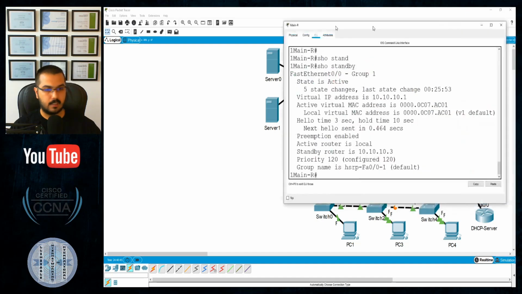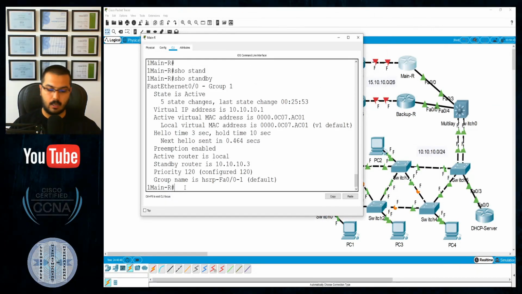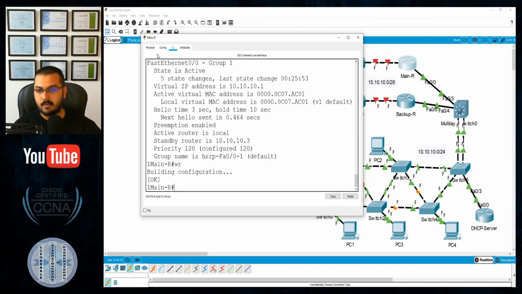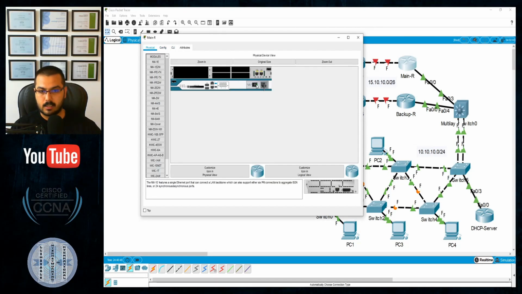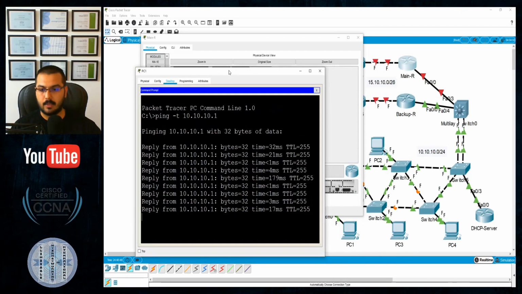Let's take this router, save everything, and shut it down. What will happen here? The gateway is dead. Can we reach the gateway? No, it should not be reachable. But if HSRP works, then a few seconds after that it will be. In real life it's much faster than this. Don't worry, we will not lose connectivity for more than 10 seconds. It will be milliseconds, and we can even manipulate that further.